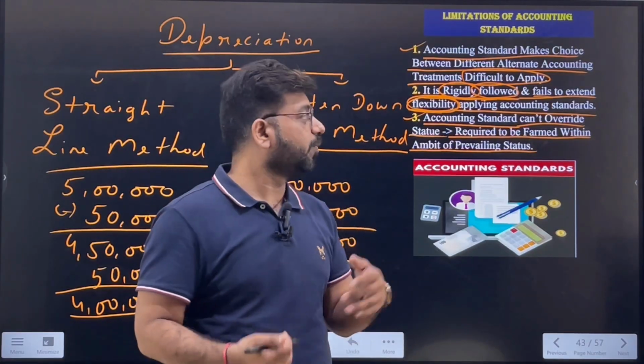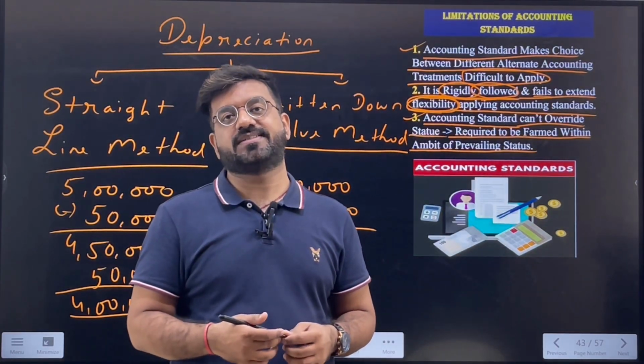Okay. The next one is basically that law is to be checked. Law is a supreme power. Without the law, you just can't do anything. So that's why in order to choose the accounting standards, first, the law has to be read. The first law has to be taken care of. Then only the accounting standards have been prepared. Okay. I hope this limitation of accounting standards is very much clear to you.